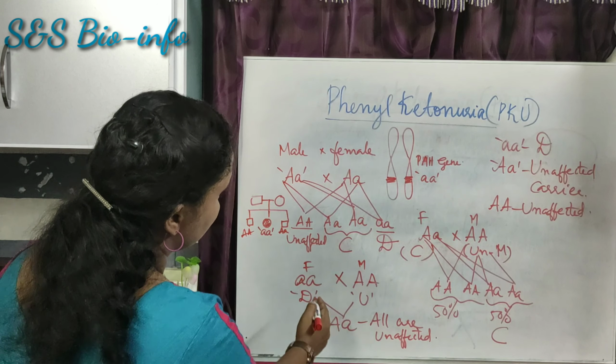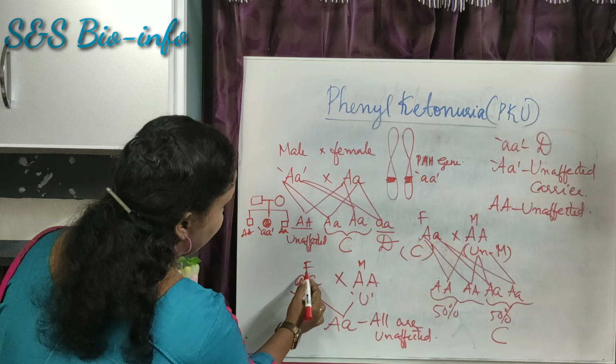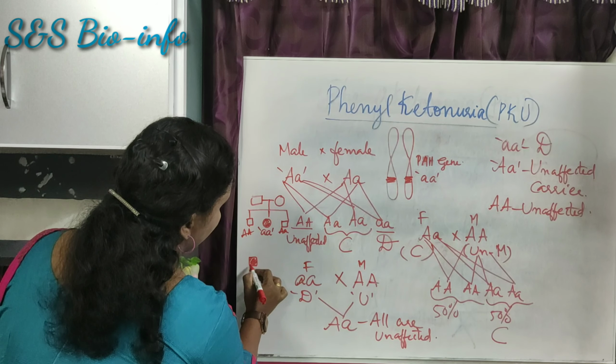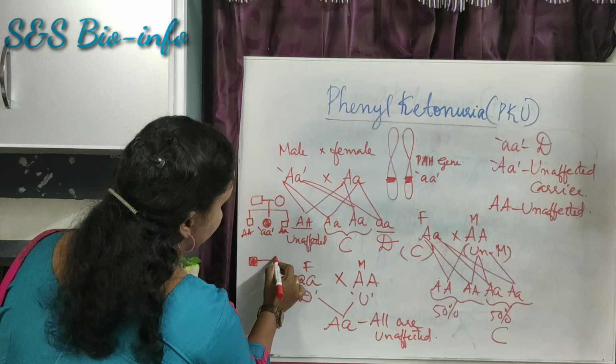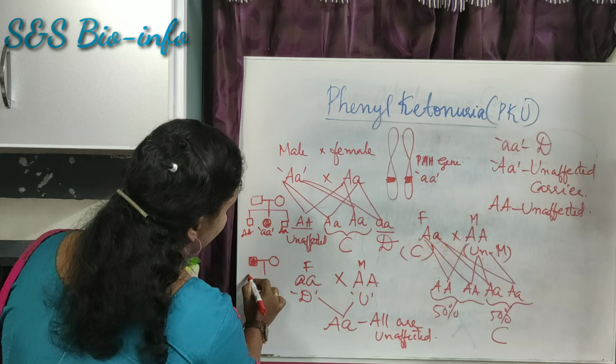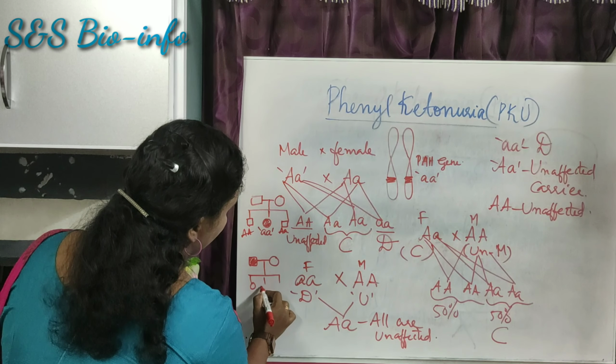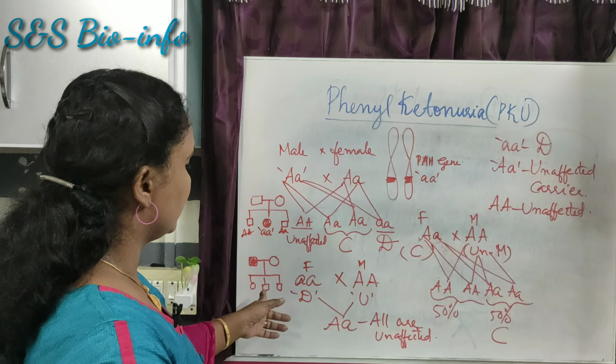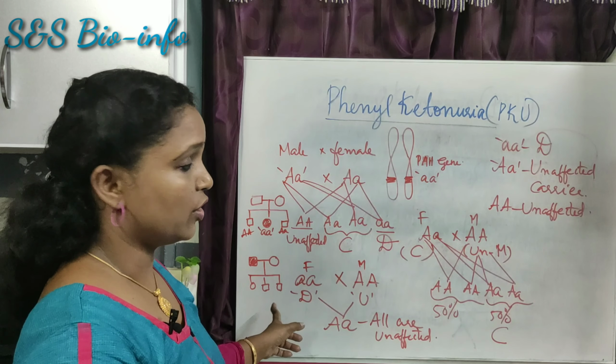In the second case, one parent is affected, suppose the father. Affected can be shaded like this. The mother is unaffected. So all children will be unaffected. Suppose they have 3 children, all will be unaffected. So like this we can show the pedigree of this genotype.